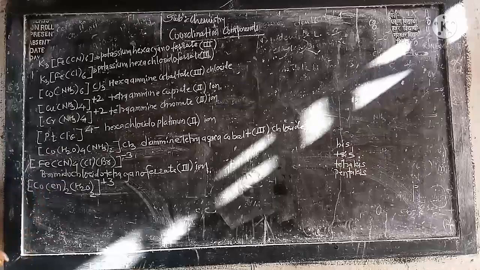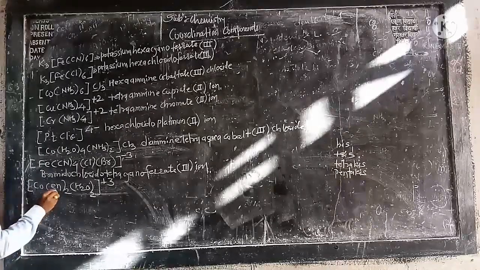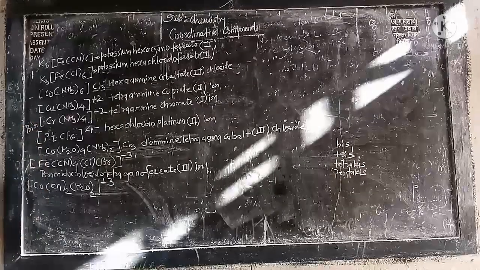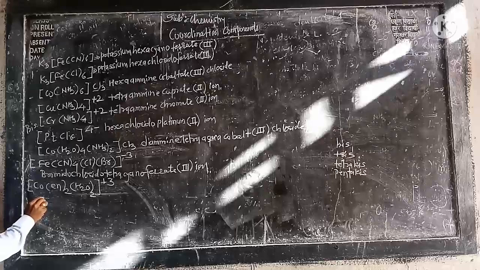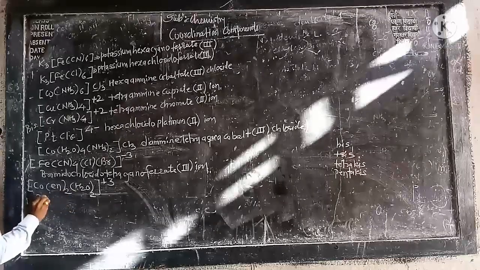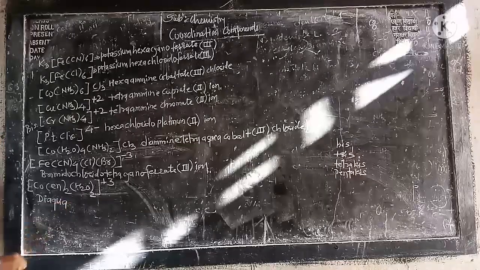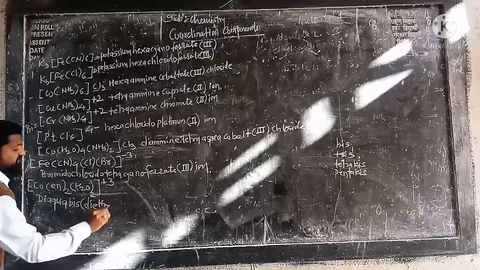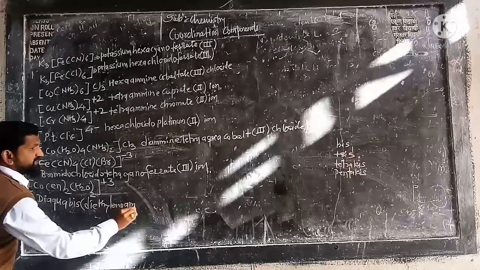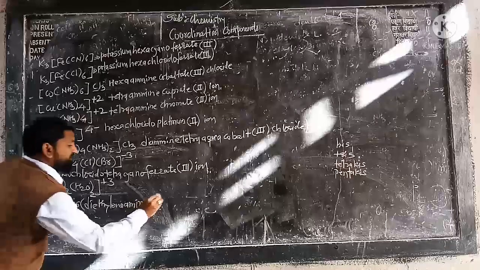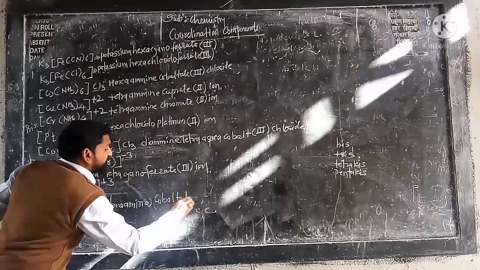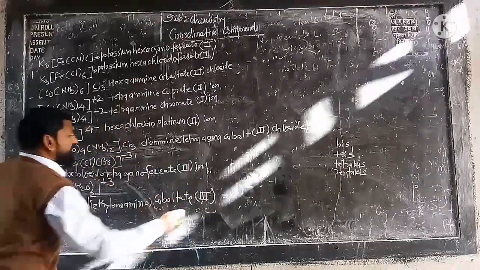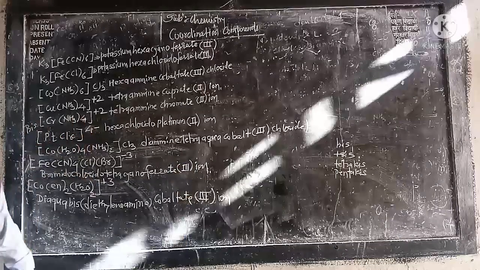Okay, so how to write the name? So here we know, in case of such a type of bidentate ligand, we must use what? Bis. Okay, so here we write what? Diaqua, bis, ethylenediamine, cobaltate. What is the oxidation state? Both are neutral, so +3 is the oxidation state. Ion. So in this way we have to complete the nomenclature.